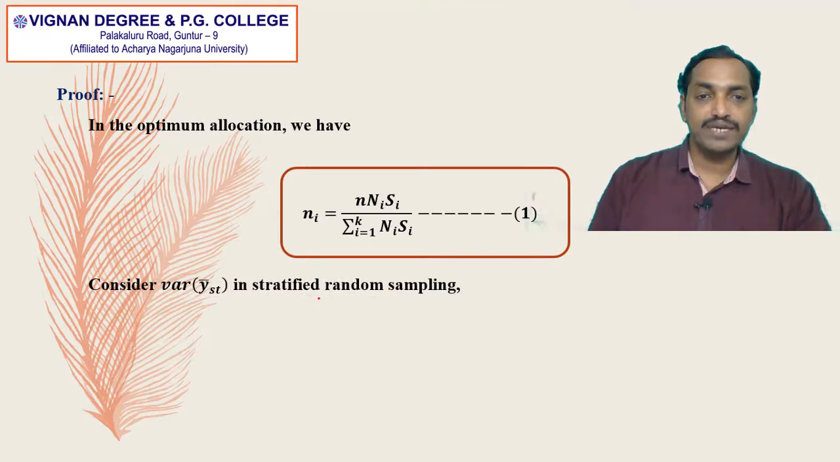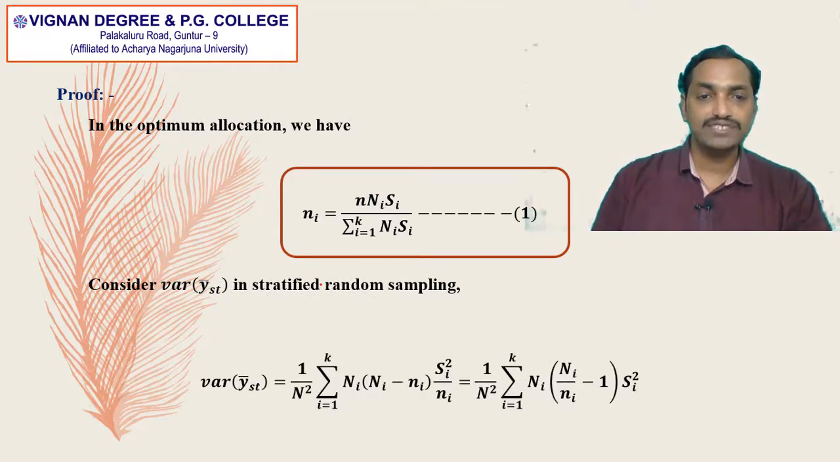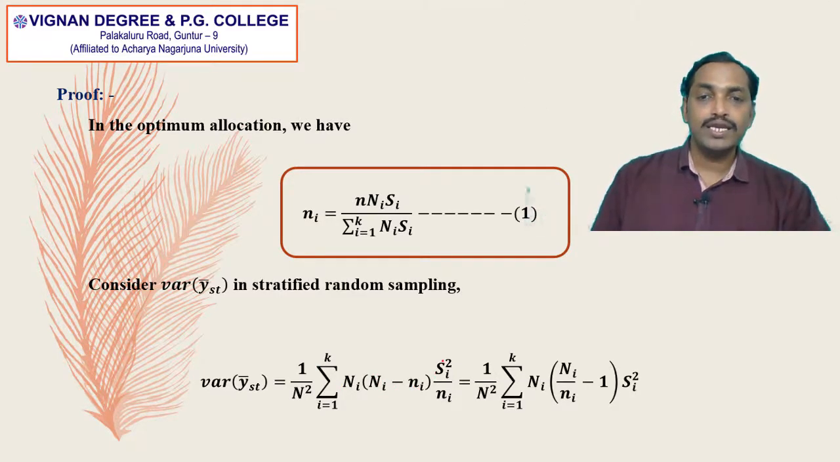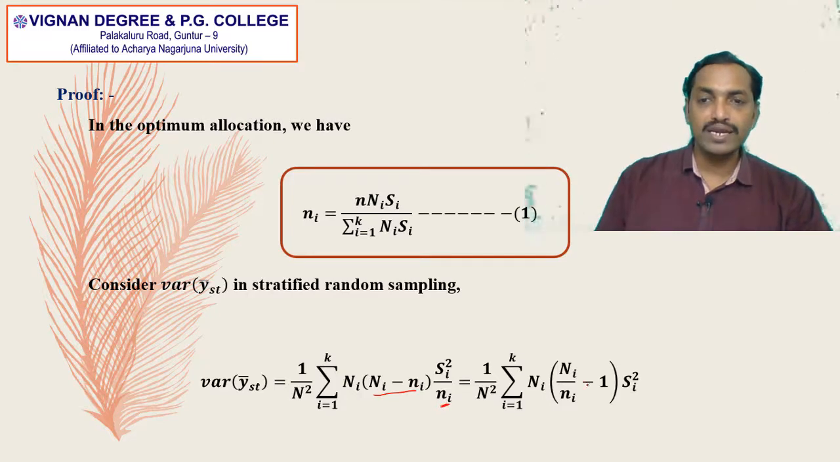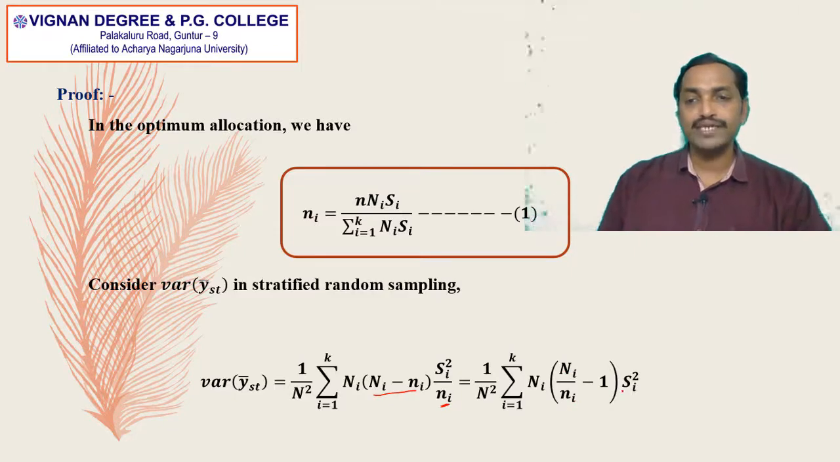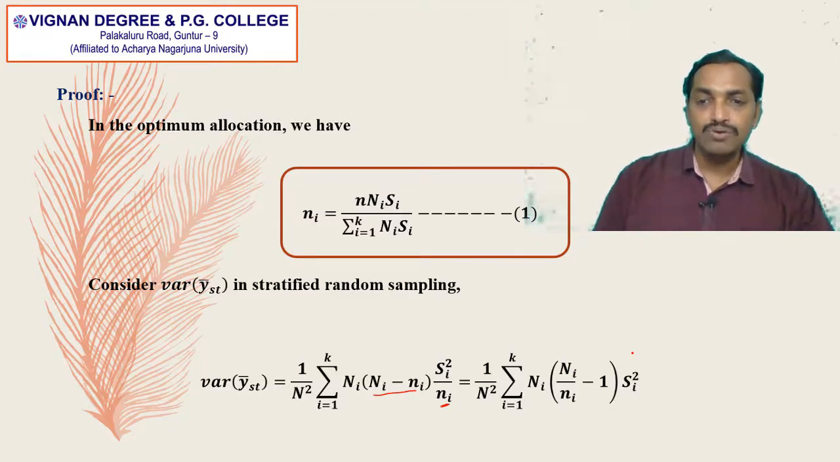And consider the variance of y bar st in stratified random sampling. Variance of y bar st is equal to 1 by capital N square into summation i is equal to 1 to k capital Ni into (capital Ni minus small ni) into capital Si square divided by small ni. When we divide capital Ni minus small ni by small ni, we will get capital Ni divided by ni minus 1 into Si square. So, 1 by N square into summation capital Ni into (capital Ni divided by small ni minus 1) into capital Si square. Now we are going to substitute this ni formula here.